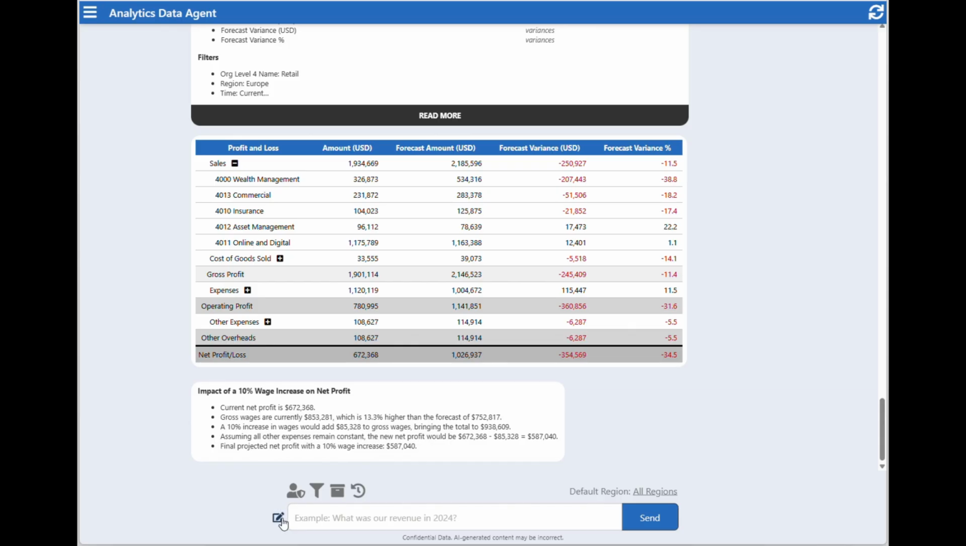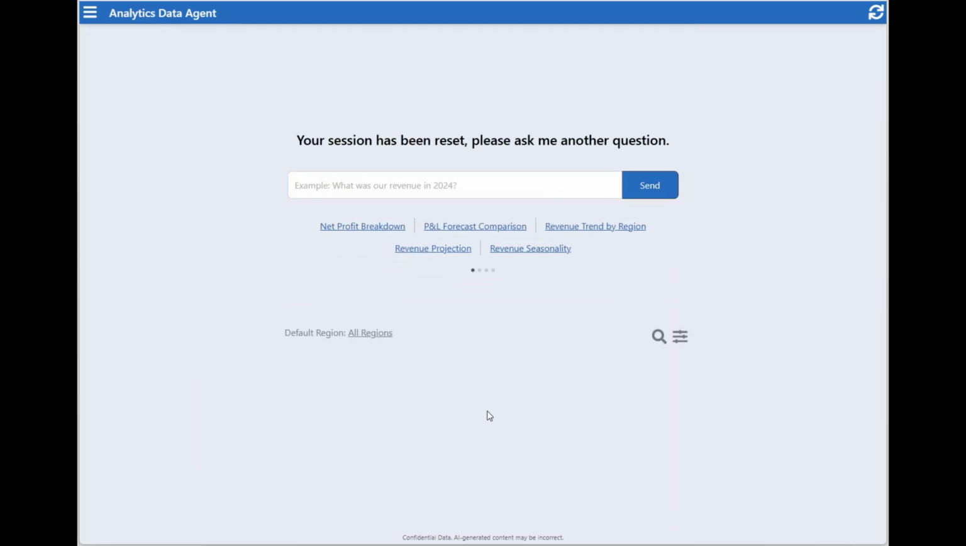Let's now return back to the home screen and we'll look at another example. Here we're going to do a revenue projection. Give me a projection of revenue in each division for 2026. We don't actually have projections in the system, so to answer this question, AI is going to have to be creative. So let's run the query and see what happens.